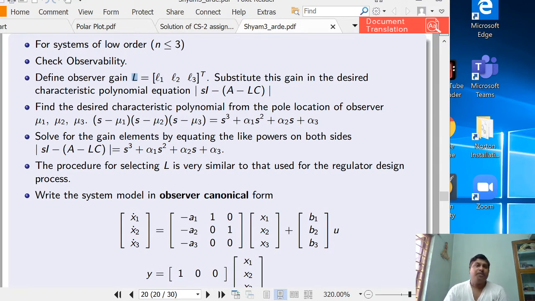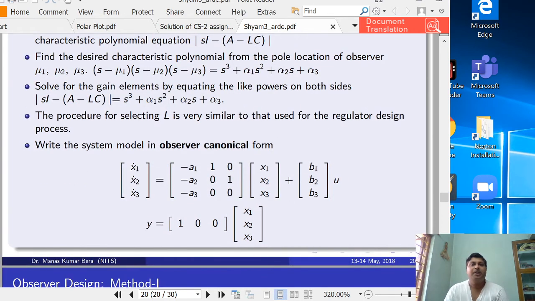Okay, so if we have decided that we have to place the poles of the error dynamics at mu1 mu2 and mu3, then we can calculate the corresponding desired characteristic equation. Then solve for the gain elements by equating like powers on both sides: you equate the determinant of SI minus A plus LC with S cube plus alpha 1 S square plus alpha 2 S plus alpha 3, and you can calculate what L1 L2 L3 will be.